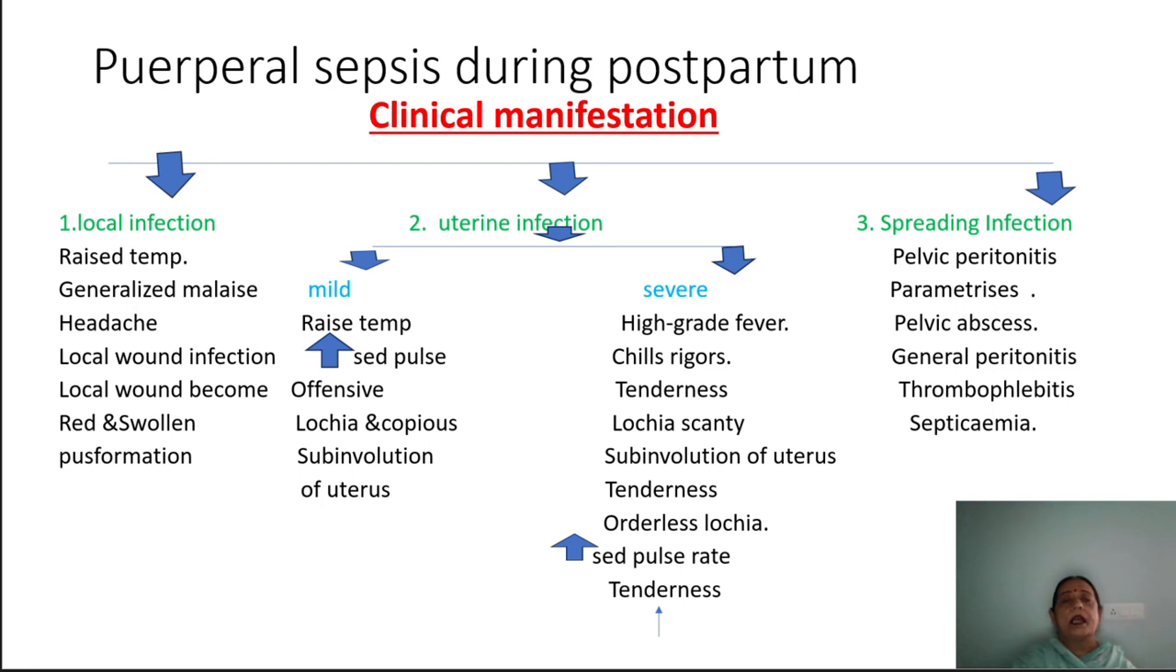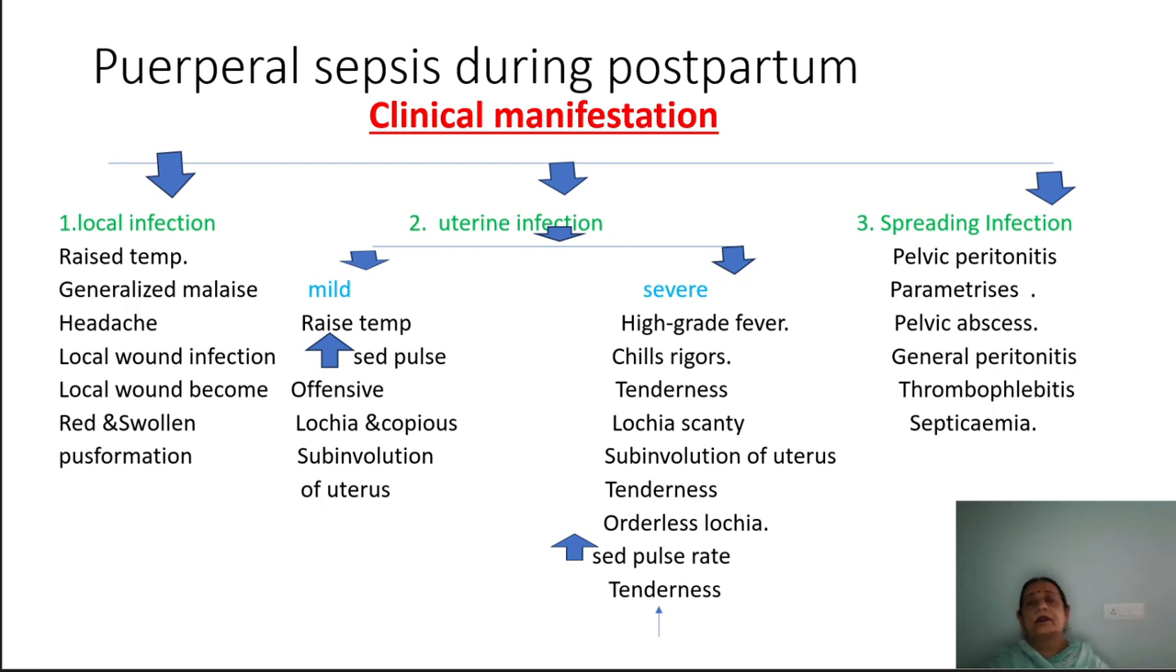In severe symptoms, there is a high-grade fever, chill, rigor, tenderness, secondary lochia, and subinvolution of the uterus. There is no involution of the uterus. There is tenderness, odorless lochia, and increased pulse rate. Next one is the spreading infection.